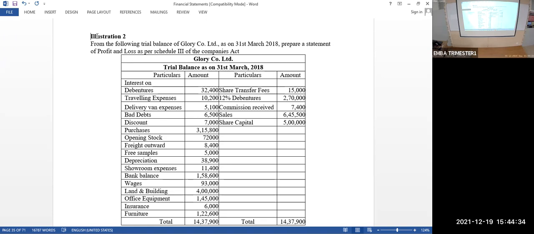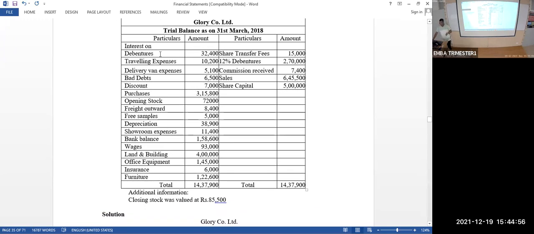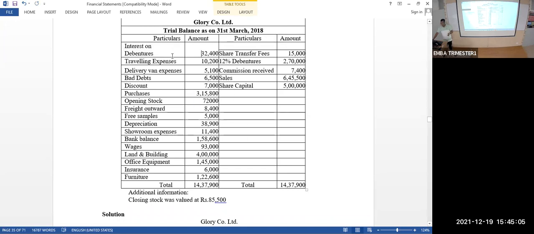Any other doubt before we go into the next question? Okay, look at this next question. From the following trial balance of Glory Company Limited as on 31 March 2018, prepare a statement of profit and loss as per Schedule 3 of the Companies Act. Now you tell me, interest on debenture, where will you write this amount? How do you treat this in the financial statement?